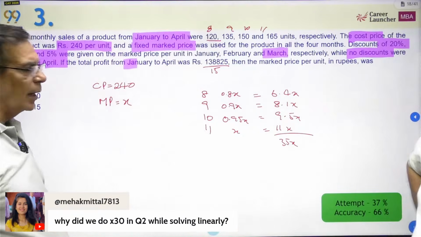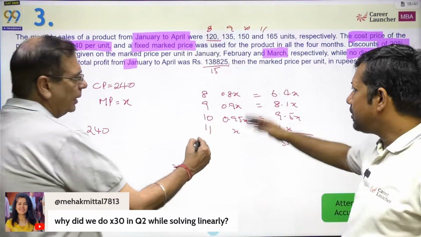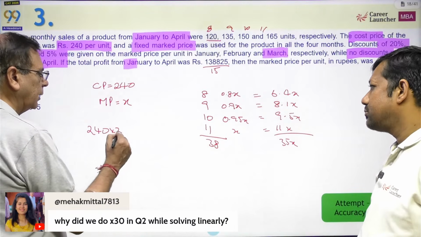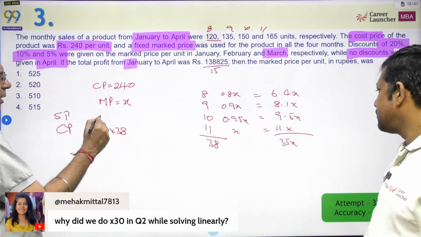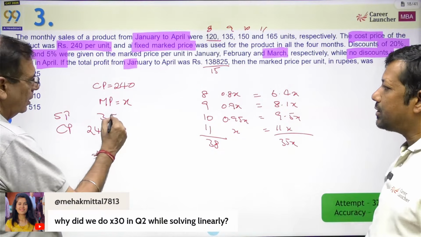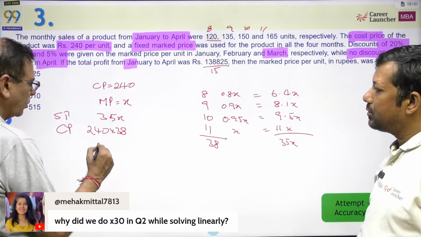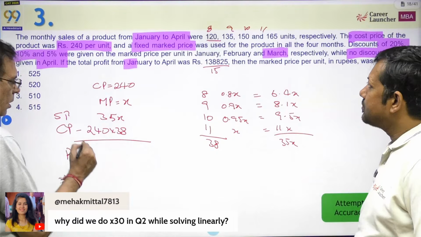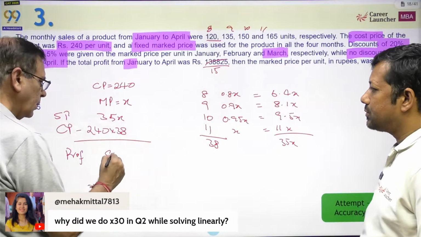So total selling price is 35x. Cost price is 240 into how many? 38. Are these 38? Total cost price is 240 into 38. This is the cost price. Total selling price is 38x, sorry, 35x. Okay. And so effectively your profit is going to be 9277. Will be equal to 9277. Yeah, ये जो शशांक ने किया था 9277.